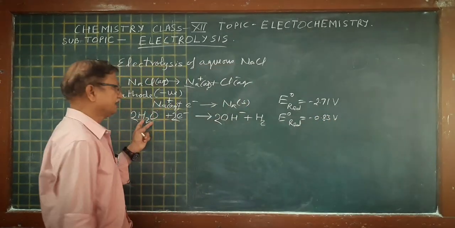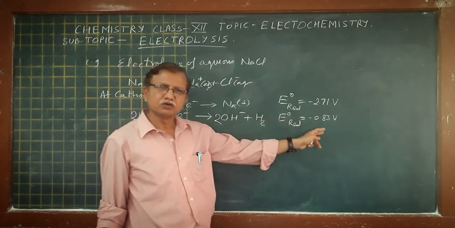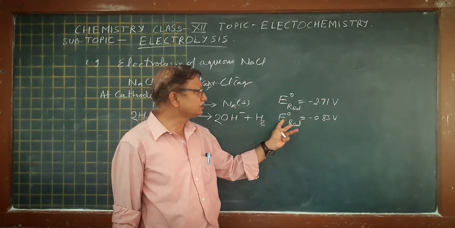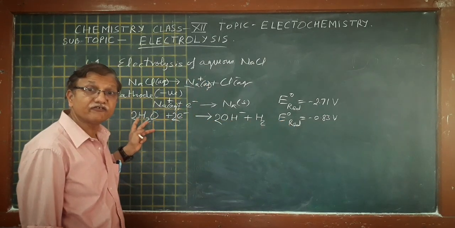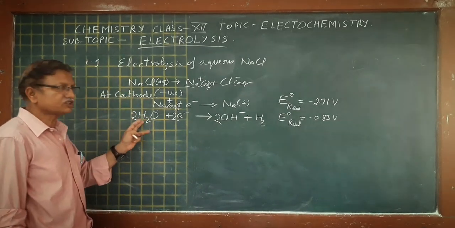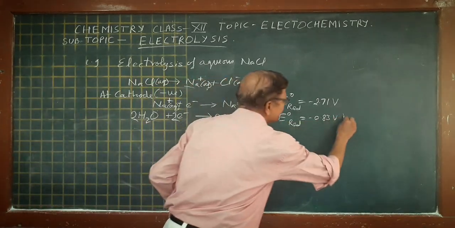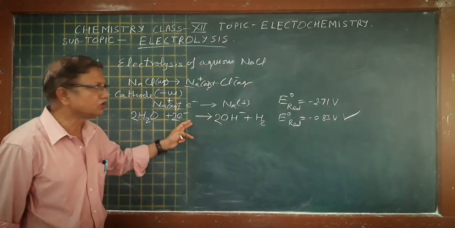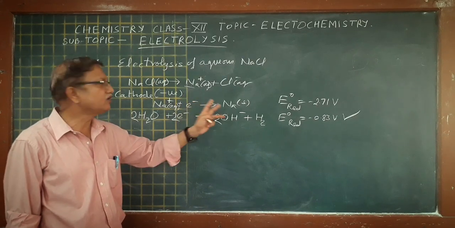If we take simple H+, then it is 0. In both cases the E0 reduction potential of water is more, so at the cathode reduction of water takes place and hydrogen gas is released, not sodium.